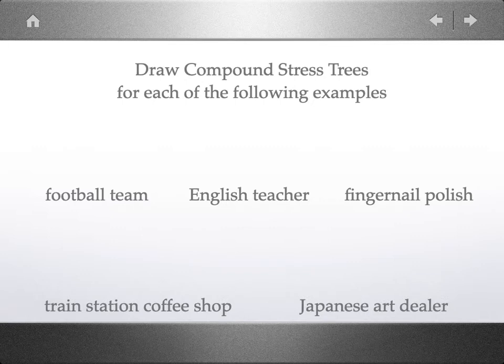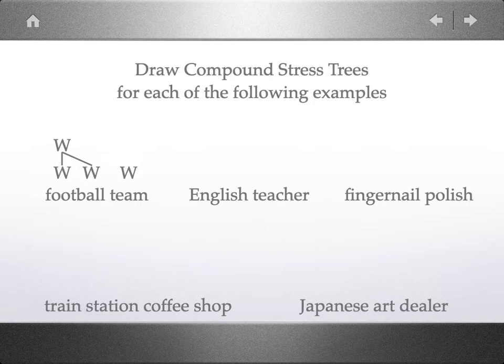So if we take foot and ball together and we ask, is the second word branching? The answer is no. Ball is a simple word by itself, so it's the weak member of the compound football. So we have three words. The first two words form a compound in which the first word is the strong member, and therefore stress for the compound is placed on foot. Football. We don't say football, but football.